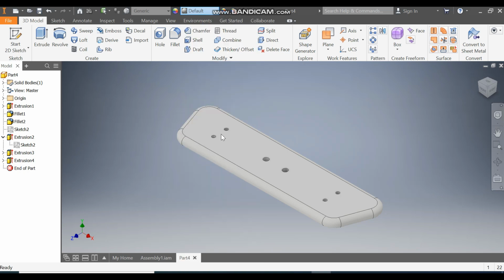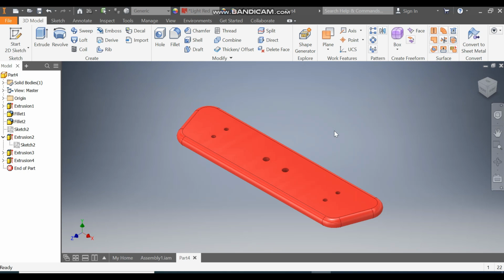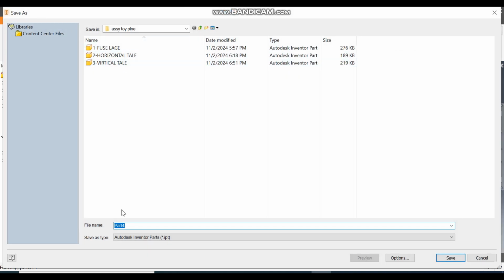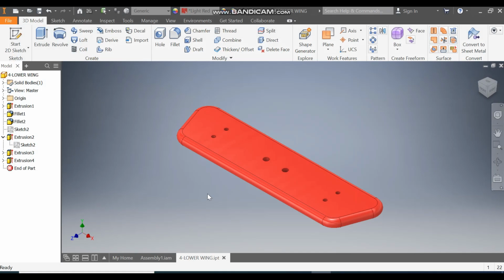Okay. So this will be the part. Now save it. Save it as part 4 as lower wing. Save. Okay. So this will be the final part.